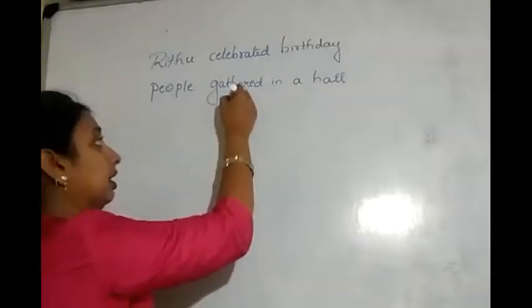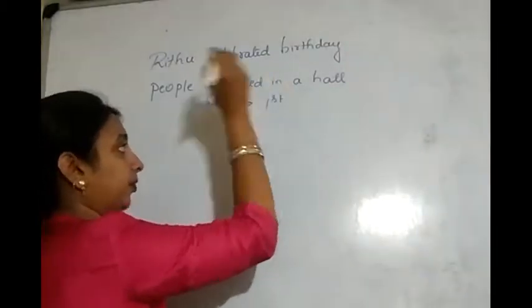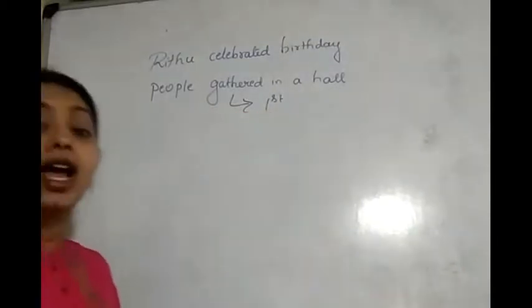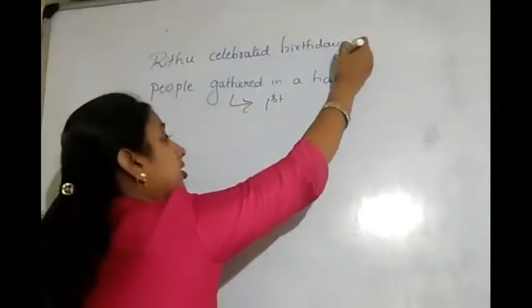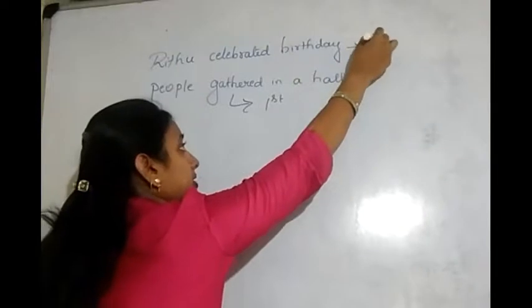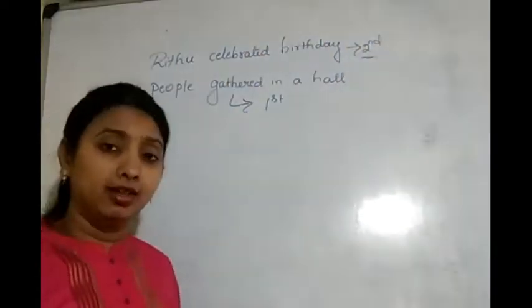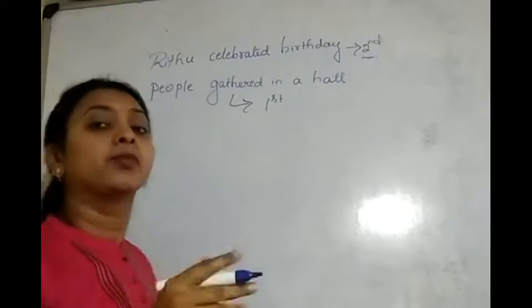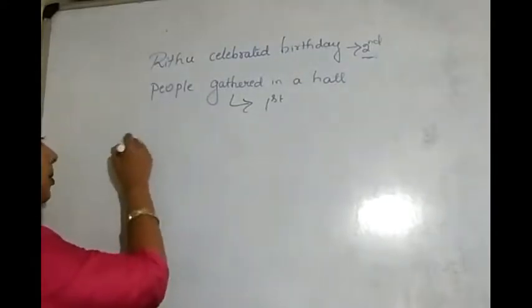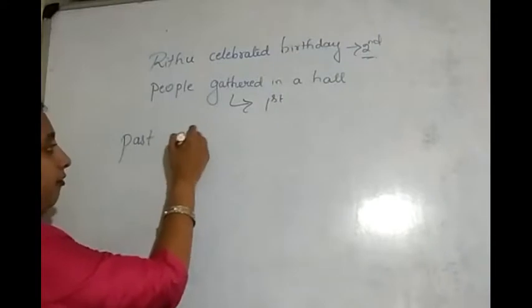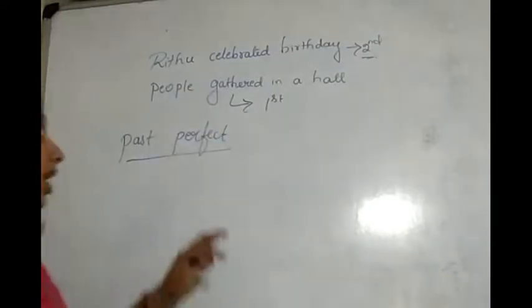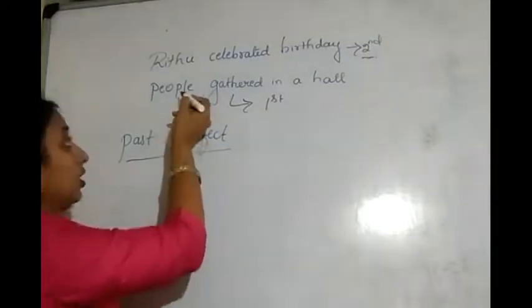I tell you, this happened first. So, which action happened first? People gathered in a hall happened first. And then, she celebrated birthday. So, this is the second action. Then, can we mention these two sentences in one single sentence? Yes. By using past perfect, we can make one sentence. So, this is the first sentence.